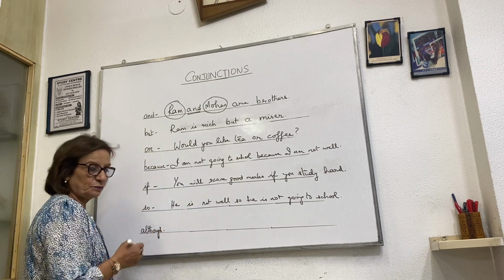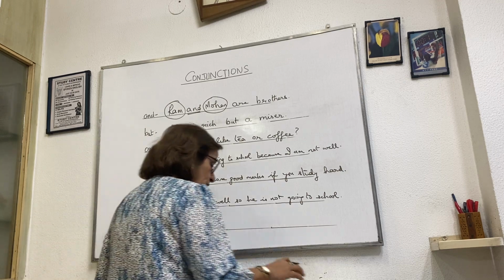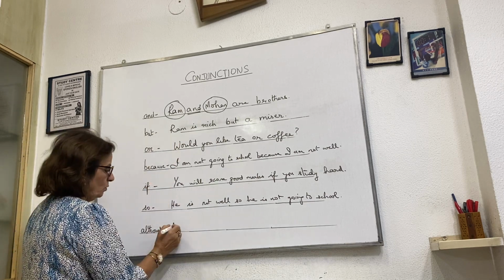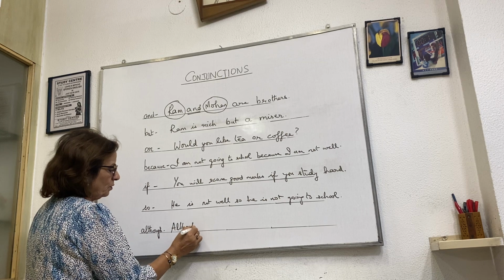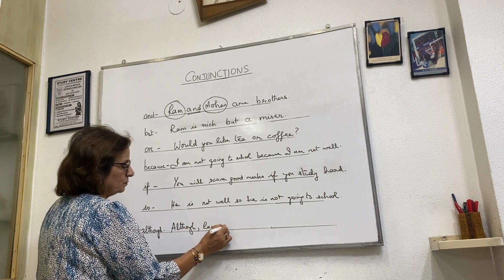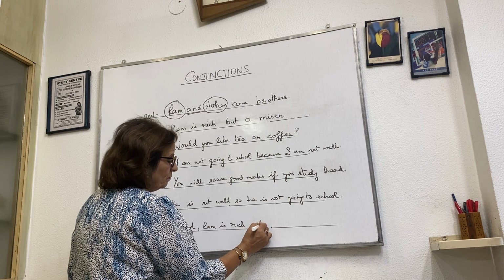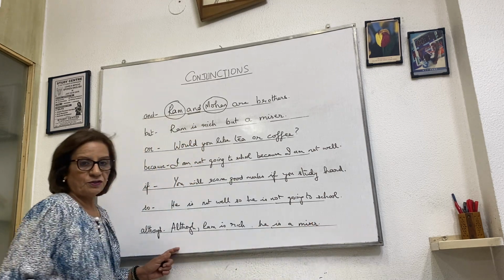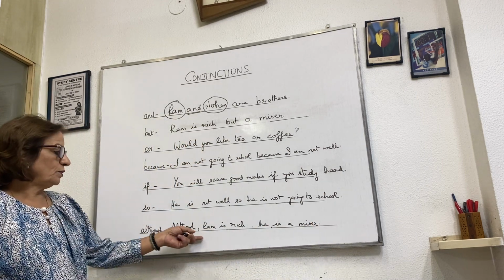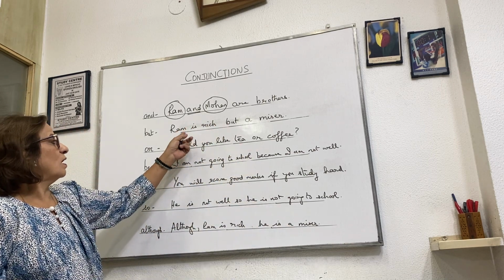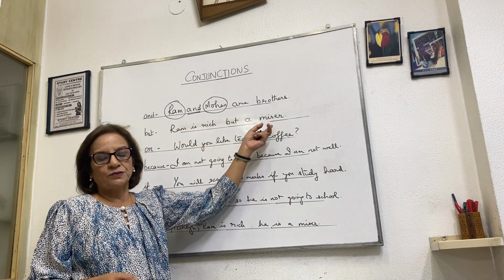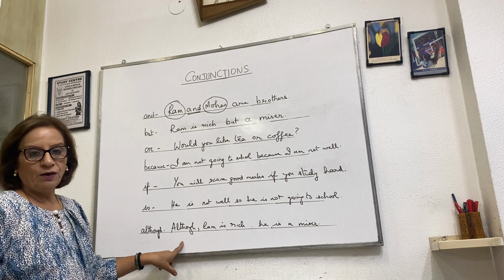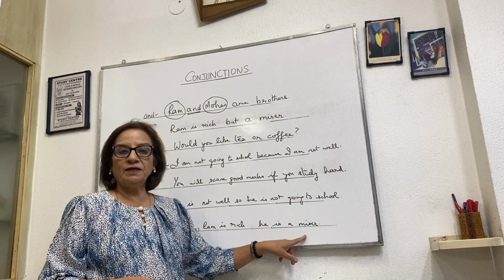Although. How do we use although? When we are using it for some contrast. Take the sentence: although Ram is rich, he is a miser. When we are doing a contrast, rich and miser. So although Ram is rich, he is a miser. Here I said Ram is rich but a miser. So when we are using it in contrast, we can use although. It comes in the beginning. Although Ram is rich, he is a miser.